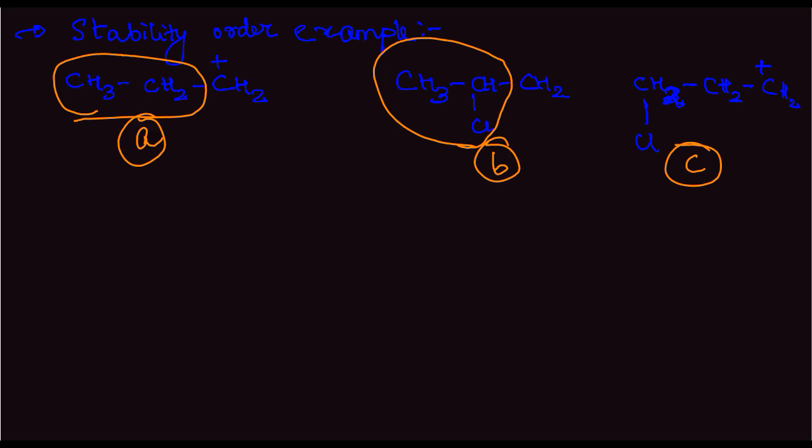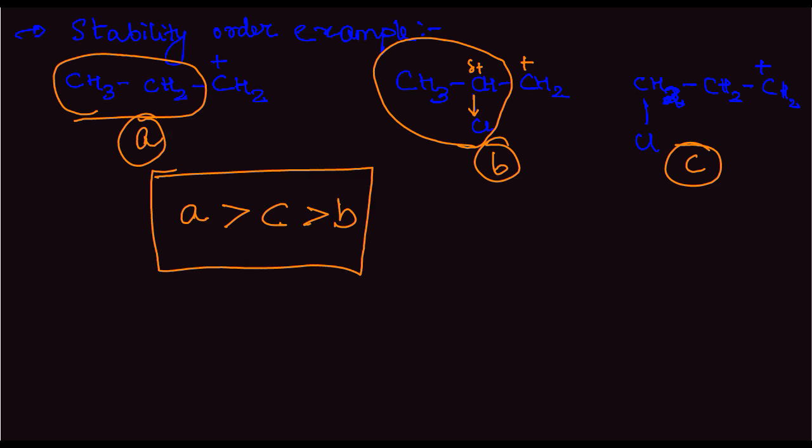So which is the most stable? It will pull the electrons towards itself this way. Therefore, there will be a delta positive charge here, and so it will try to pull the electron towards itself. So A will be the most stable, then C, and then B. This is the order of stability.